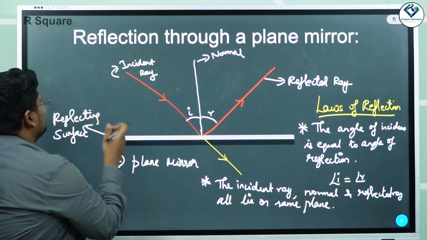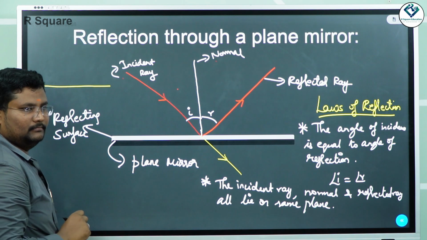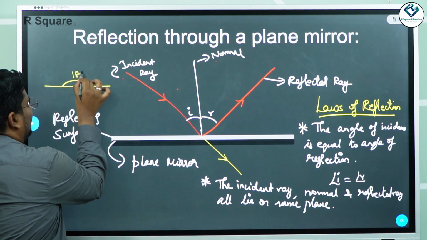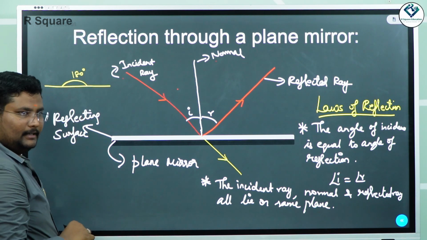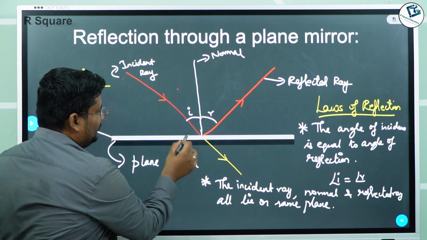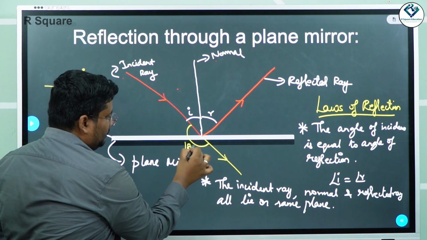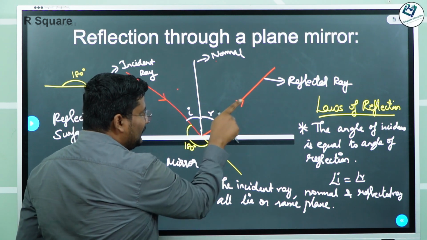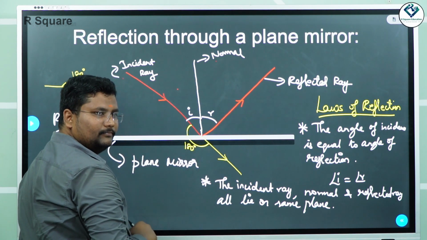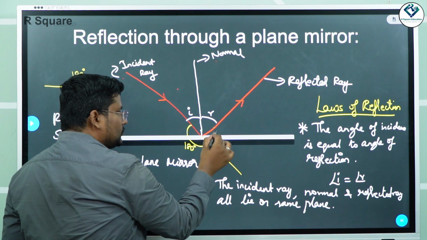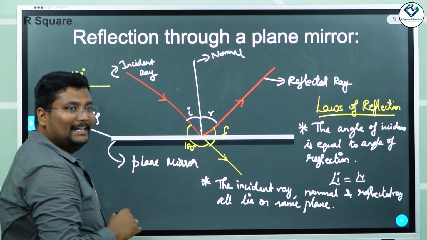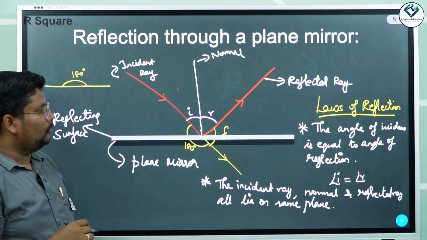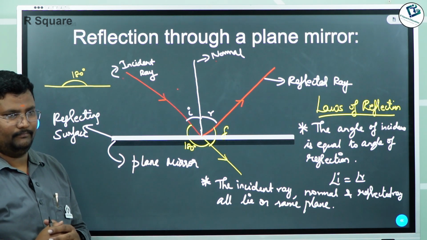Now if the light had gone in a straight line, what would its angle be? 180 degrees. So it would have been 180 degrees, correct? Now what has happened? When it goes straight it would have been 180 degrees. But actually it has deviated this much. Yes. So this is the angle of deviation, delta. We call it the angle of deviation. Okay, what will be the angle of deviation?